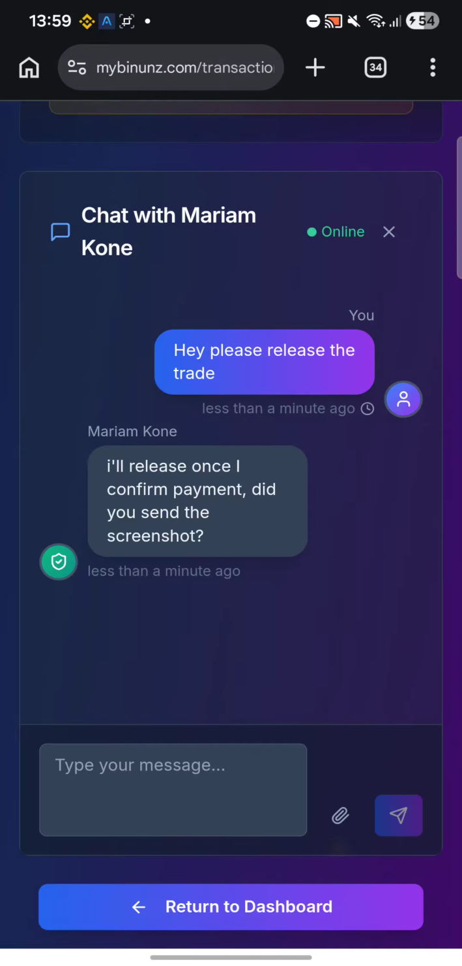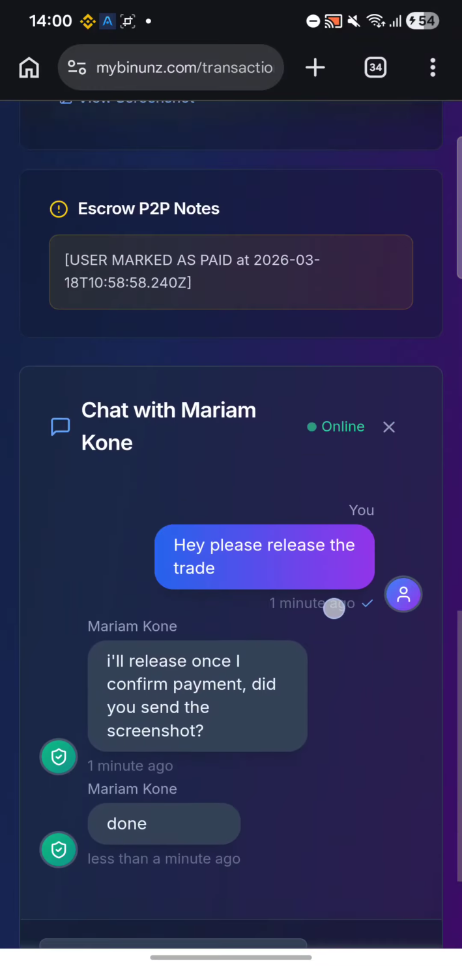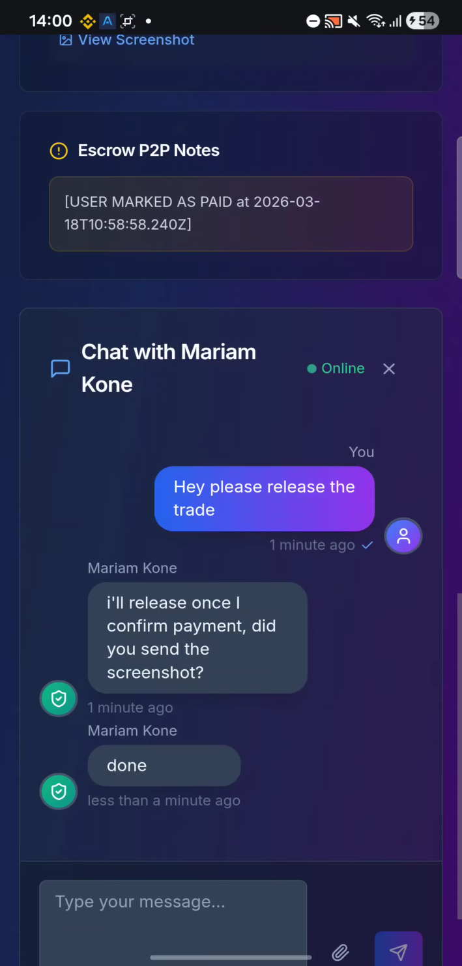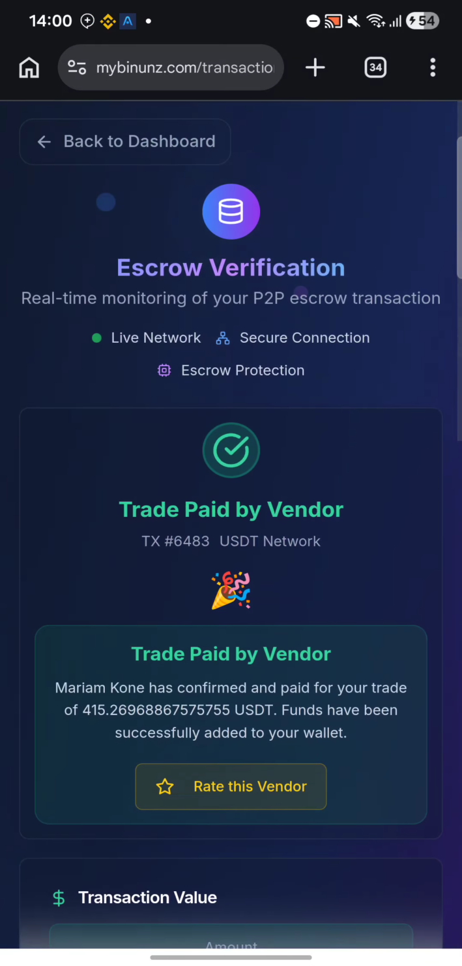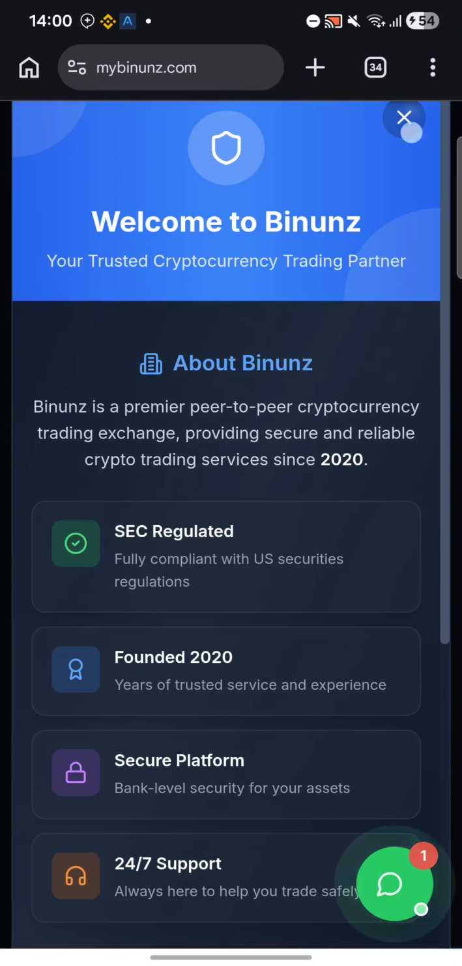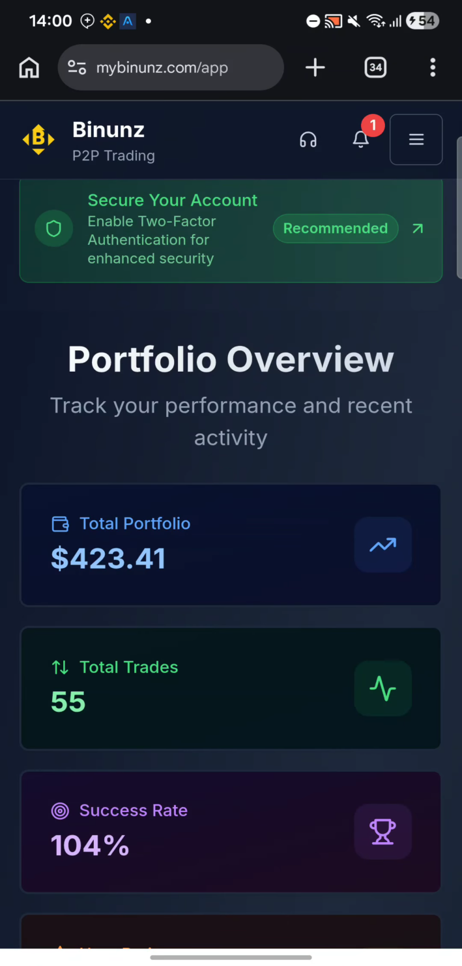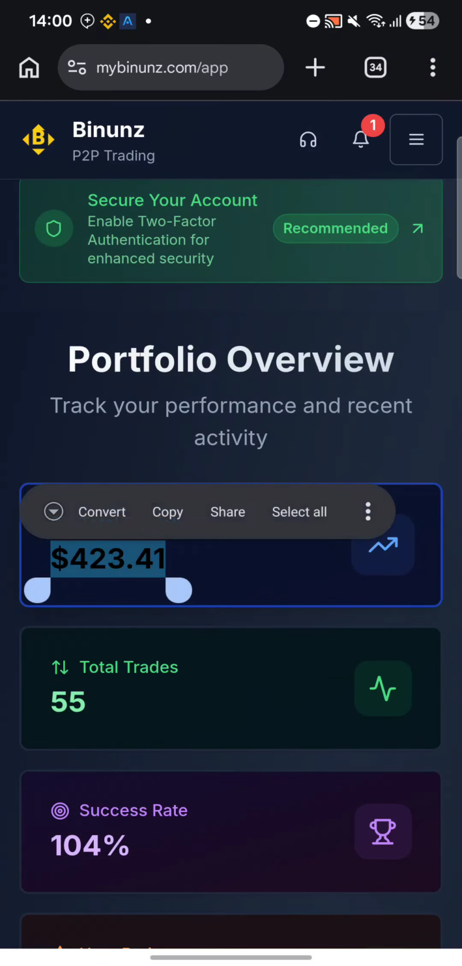as possible. So once again guys, I'm going to close this and check whether the trade has been confirmed. You can see the vendor has texted me done. So you can see here the trade has been paid by the vendor. So now I need to click back to dashboard and log in again. Once I log into my account, now you can see I have the 423 released.